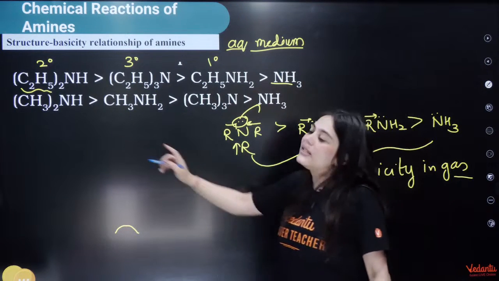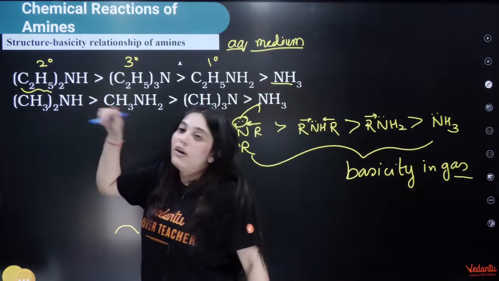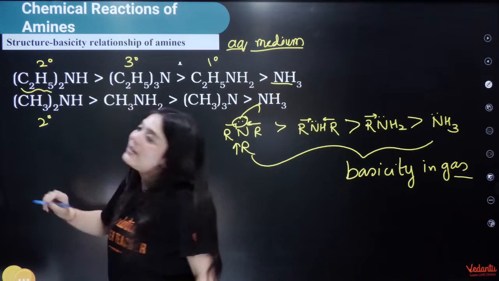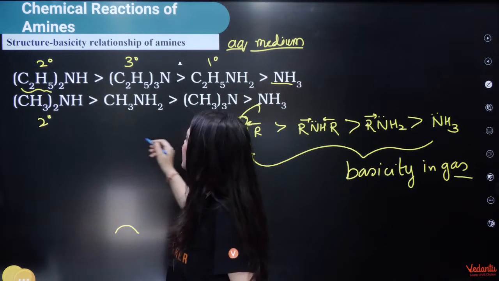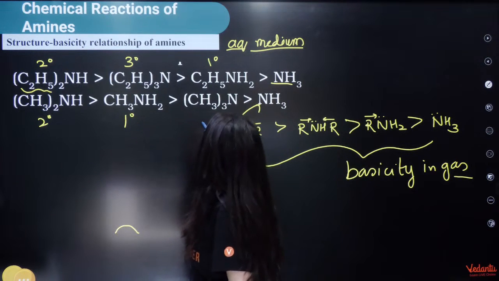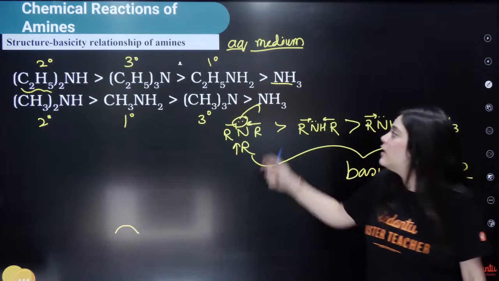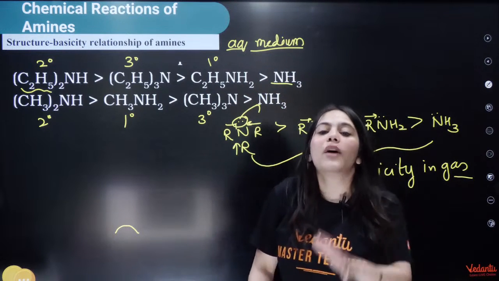And what happens when the R group is a methyl group? Once again, secondary amines are more basic, but here the trend changes. Then comes the primary amine, then the tertiary amine, and then the normal amine. Understood? So this is the basicity trend of amines.